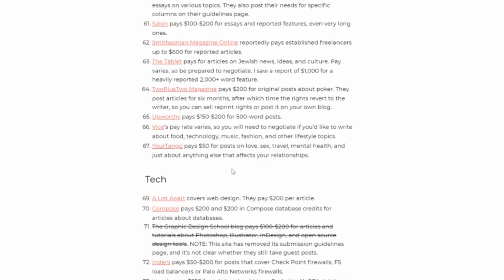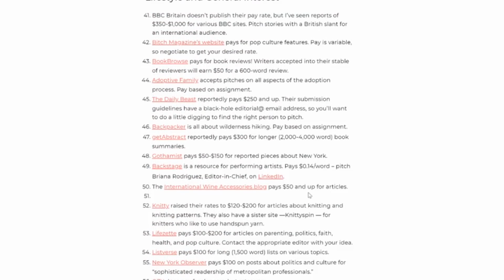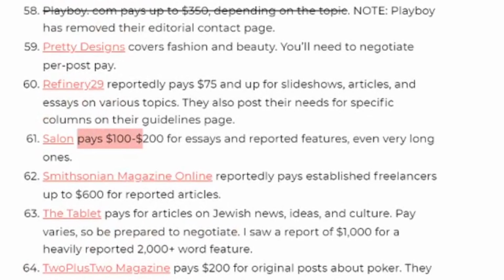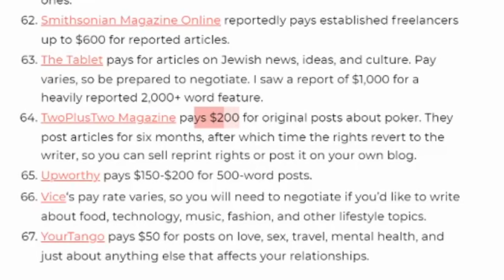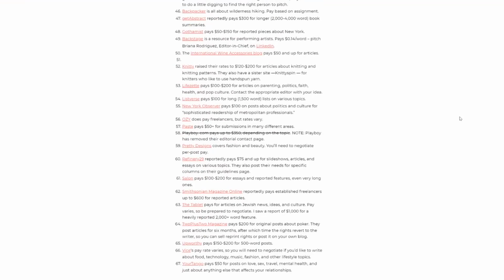I can scroll down forever and ever, and there are so many different platforms listed on this database that will pay you to write online. Take a look at this. Salon pays $100 to $200 for writing simple essays. These guys paid $200, $50, $150 to $200, $200, $250, 6 to 10 cents per word, $100 per post, $200 per post, $400 per post. Over here, $150. So these websites are paying solid.